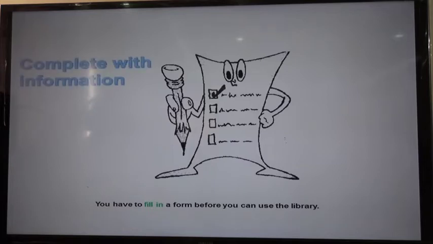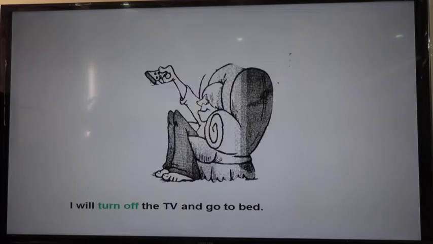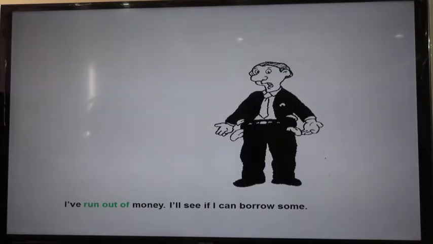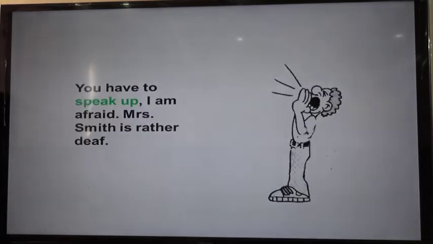You have to fill in a form before you can use the library. Complete with information. I am so cold. I don't want to take off my coat. Undress. I will turn off the TV and go to bed. Stop it from working. I've run out of money. I will see if I can borrow some. No longer have. The plane took off. It means leave the ground. You have to speak up. I'm afraid Mrs. Smith is rather deaf. Raise your voice.